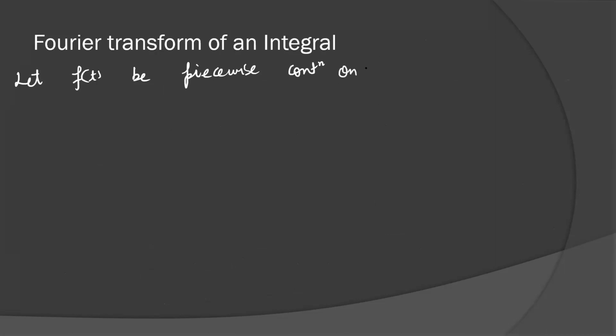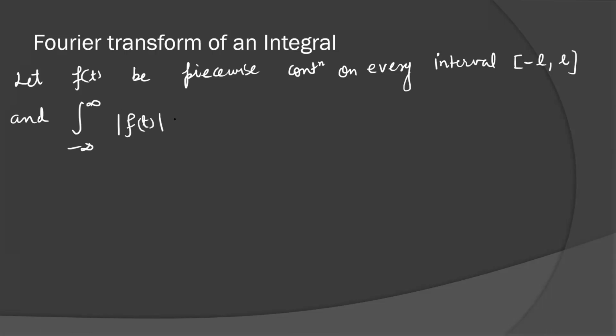Piecewise continuous on every interval minus L to L, and again absolutely convergent: the integral from minus infinity to infinity of mod f(t) dt is less than infinity, or converges.